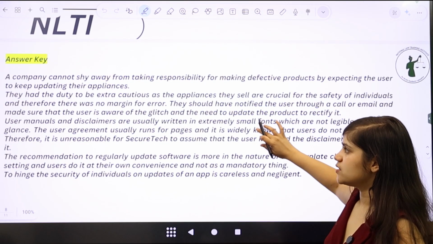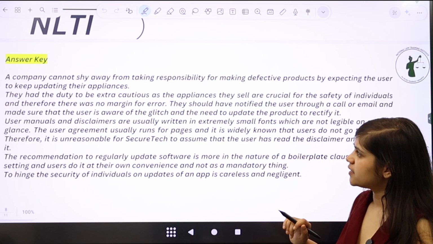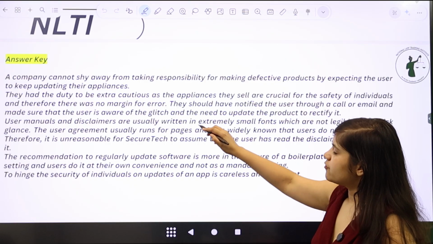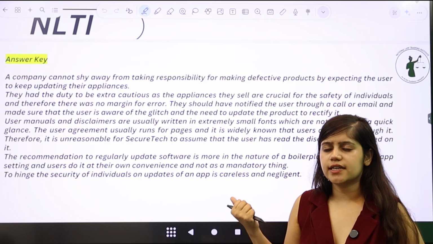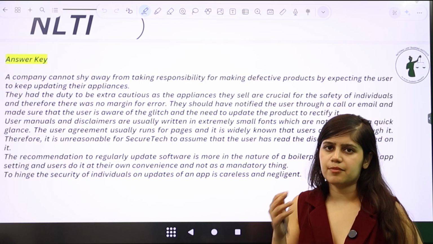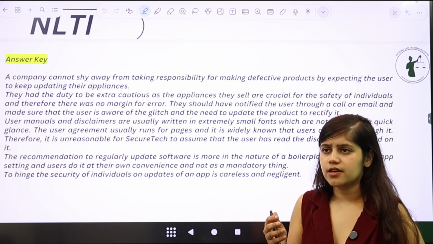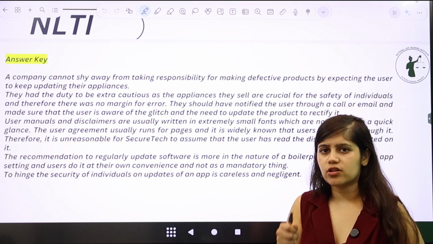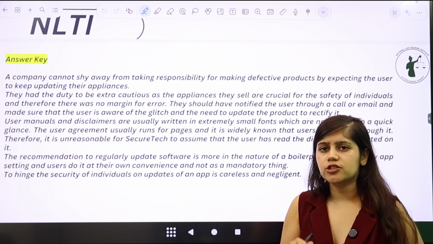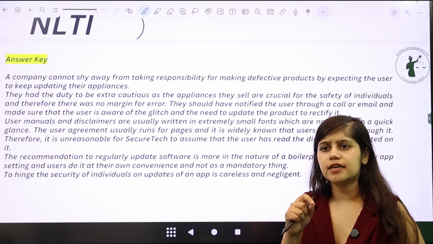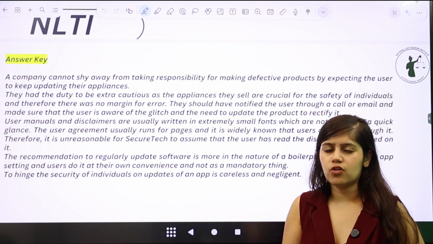So an answer key would look something like this. Firstly, SecureTech sells appliances like locks for homes, which means they understand that the locks they are selling are important to secure very important things. Securing a home is extremely important in our daily lives.